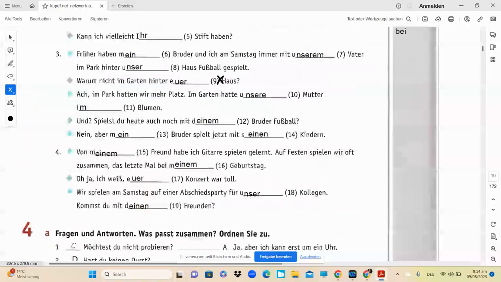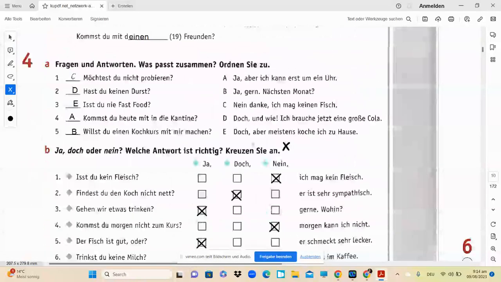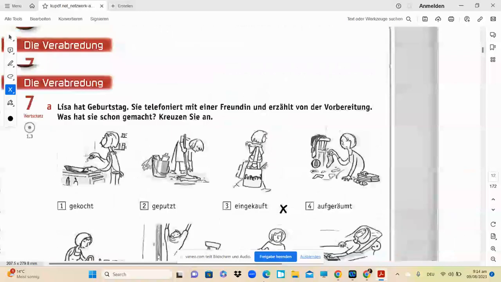So we learned two things today. One is the dative prepositions and another is the ja, nein or the doch. Okay, I hope you understood the exercise today.